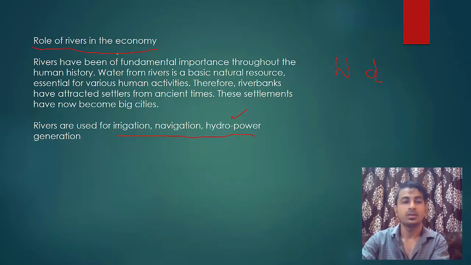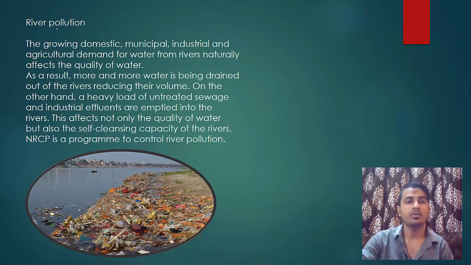Okay. Now similarly, we will study river pollution, which is a burning topic nowadays. So how is a river polluted? It is polluted with domestic, municipal, industrial and agricultural waste. Everywhere water is in demand. In agriculture, fertilizers are given to crops, and when the crops are given water, the excess water overflows and joins the streams which flow into the main river. So in this way pollution occurs.